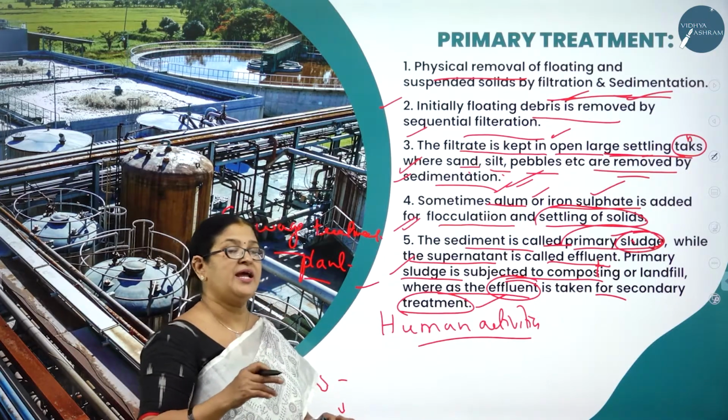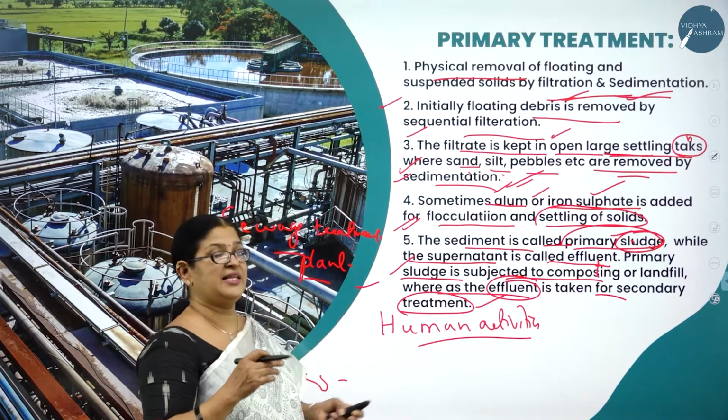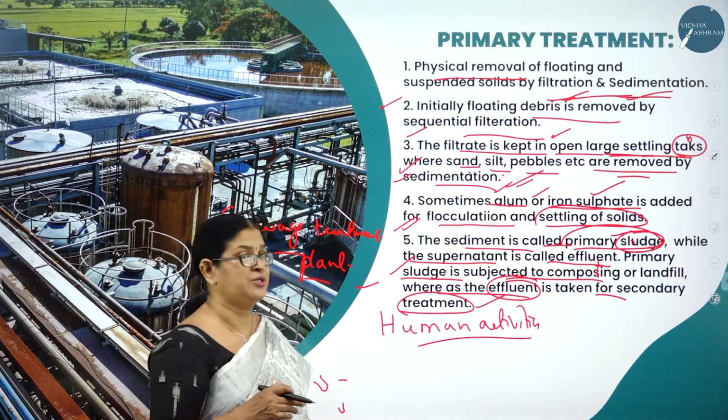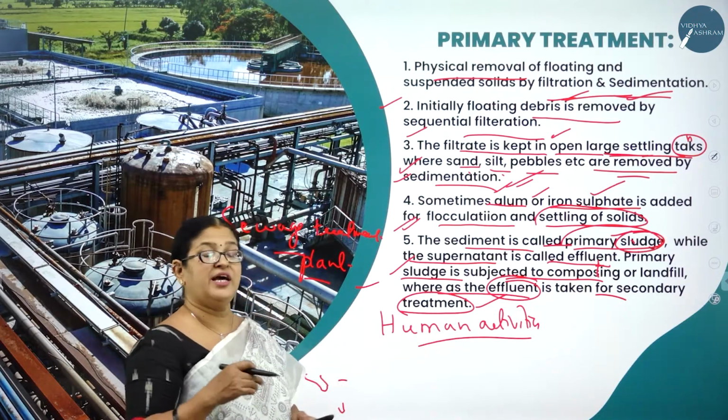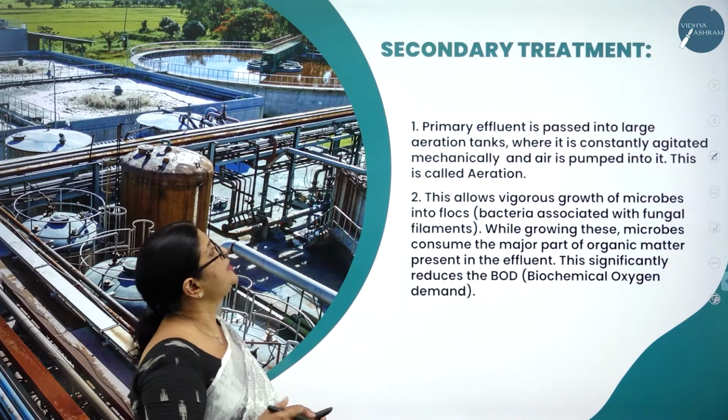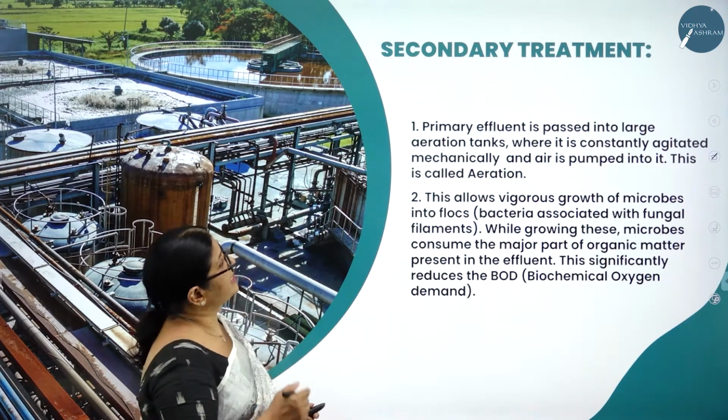So the primary sludge is subjected to landfill, whereas the effluent is taken for the secondary treatment. Now, what is this secondary treatment?